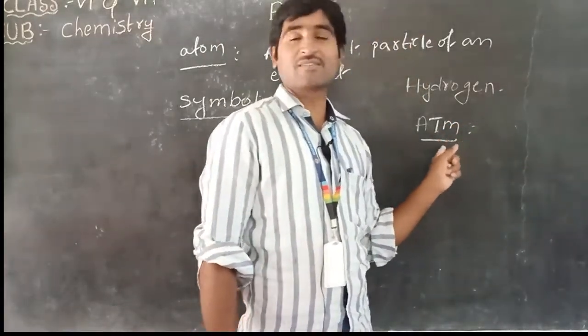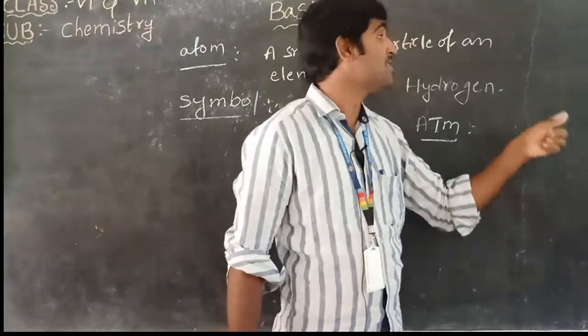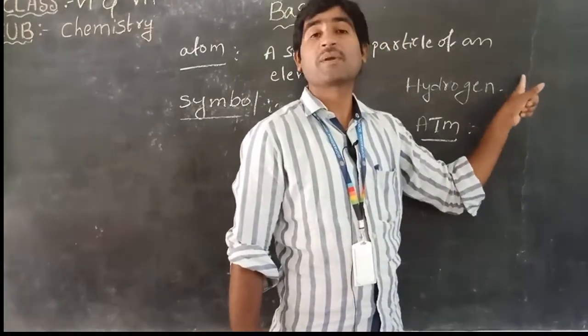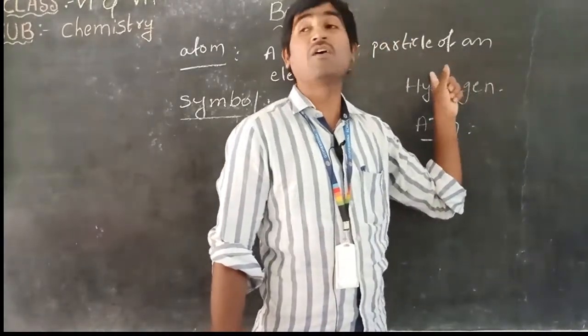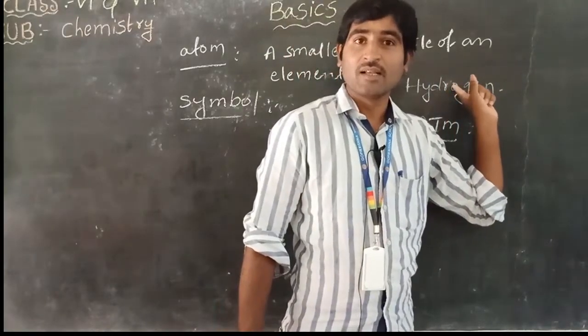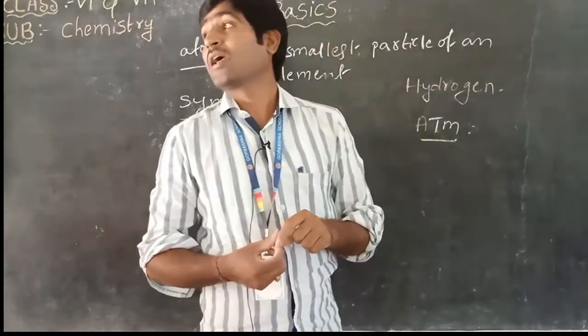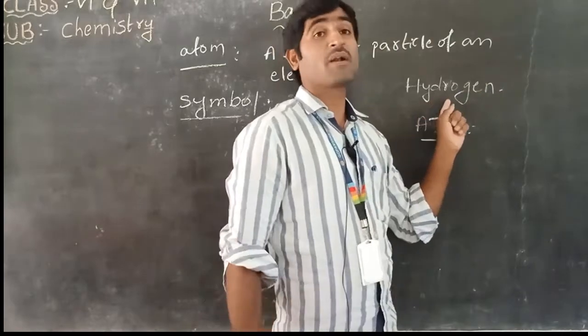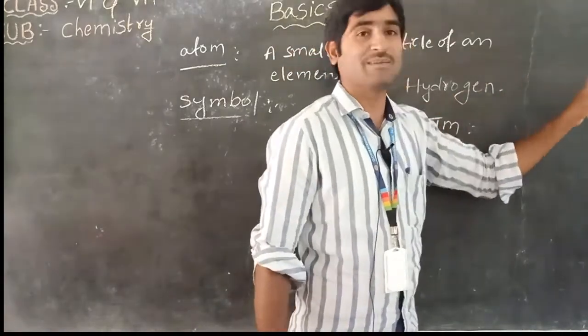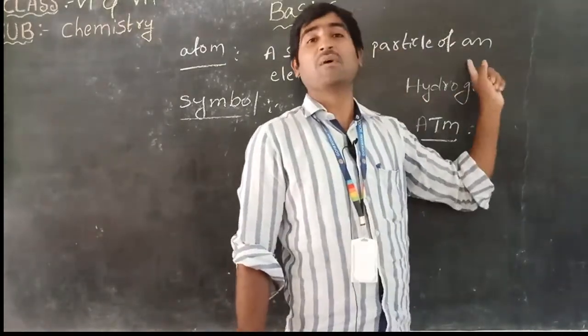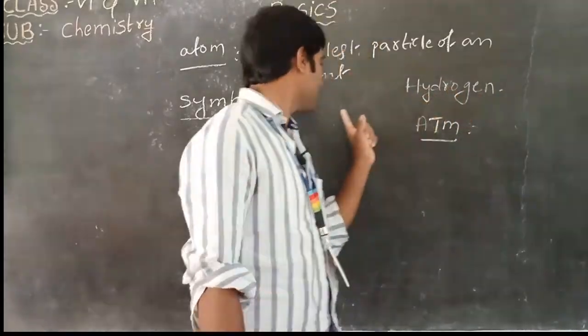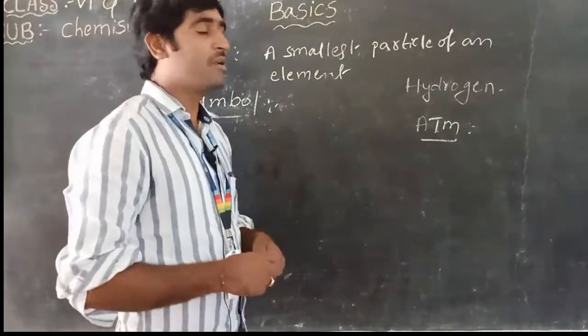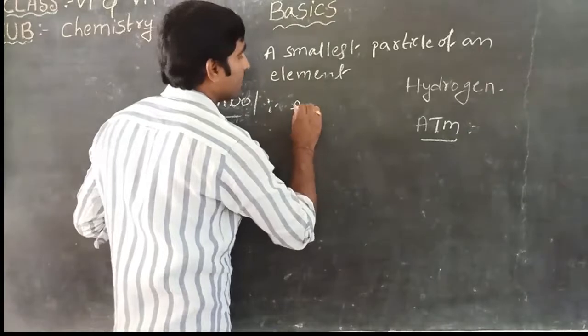How are we using shortcuts in the place of lengthy names? Like that, we are using symbols to represent the names of elements, instead of the names of elements. Then what is meant by symbol?